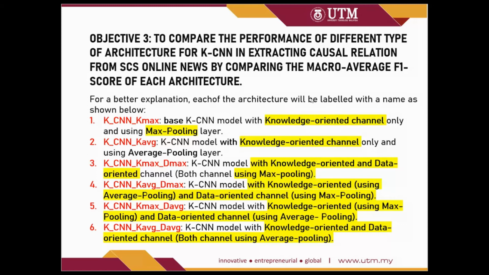The third, KCNN KMax underscore DMax, is the model with the knowledge-oriented channel and also the data-oriented channel, with both channels using max pooling. Then for the rest, we exchange the max pooling layer for the average pooling layer, first with the knowledge-oriented channel, then we change the data-oriented channel to the average pooling layer. And the last model has both channels using average pooling.